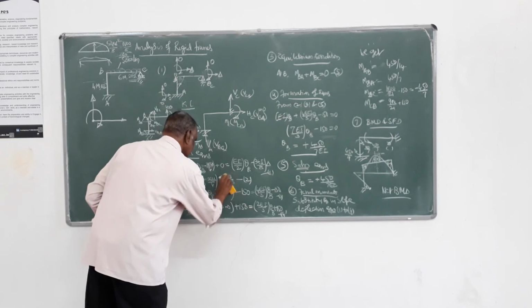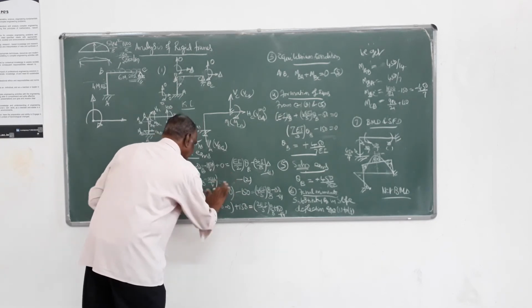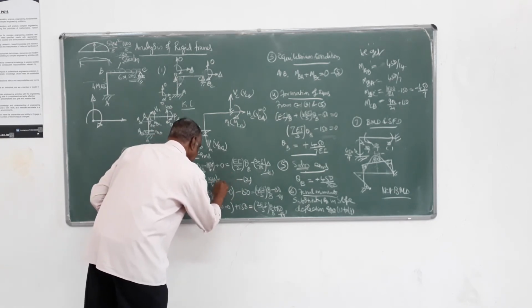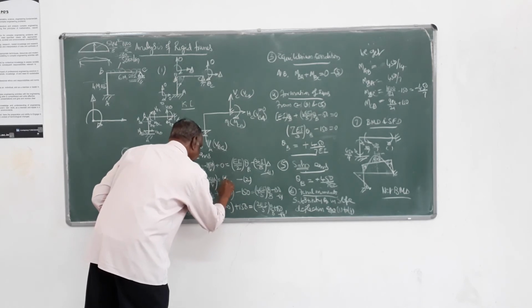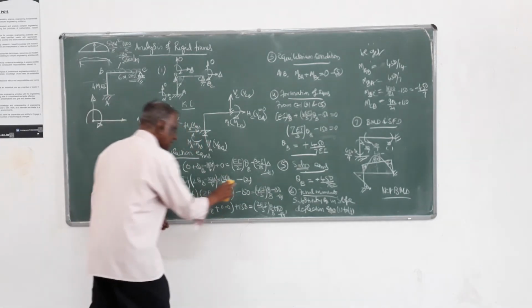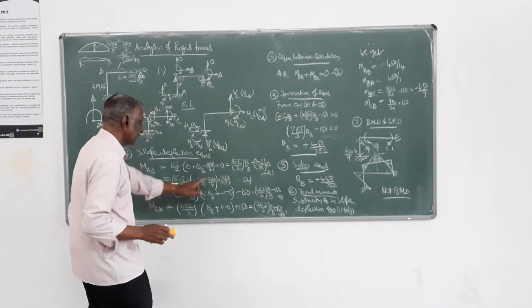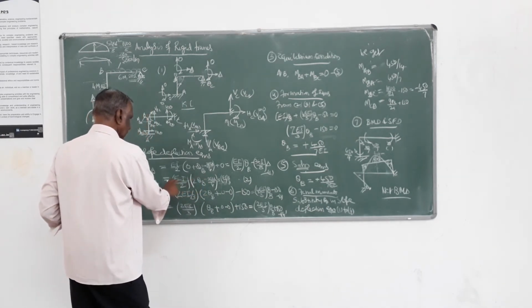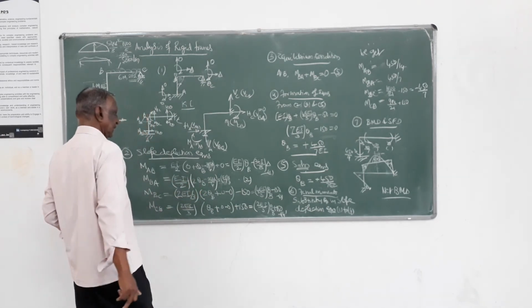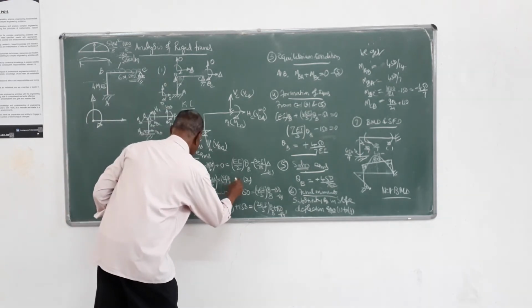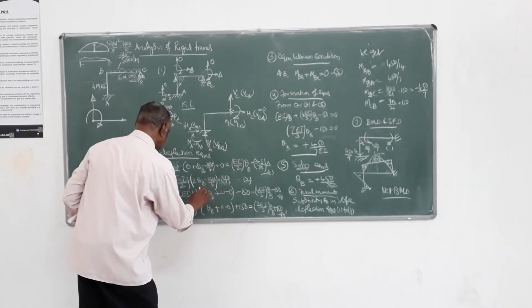So finally after simplification, this becomes EI by 2, and 2 theta b, EI into theta b remains the same as in the previous step. This will get added up. So EI by 2 into 3EI delta by 4, that is nothing but 3EI delta.